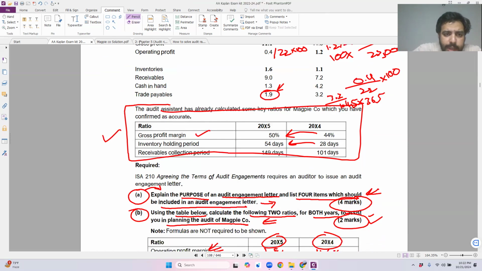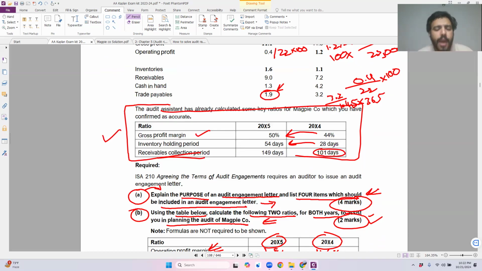But there is something that I cannot ignore before starting this specific question. We will come to it, but let's look at the receivable collection period as well. In 2014, my receivables were paying me in 101 days. In the current year, they are paying me in 149 days. So my receivable balance is increasing, which shows that customers are taking longer to pay me back.